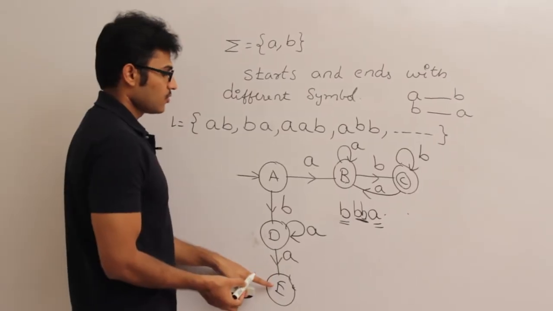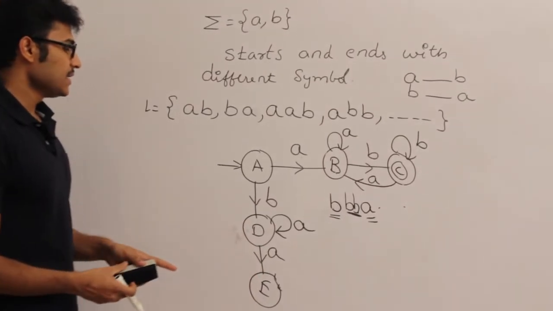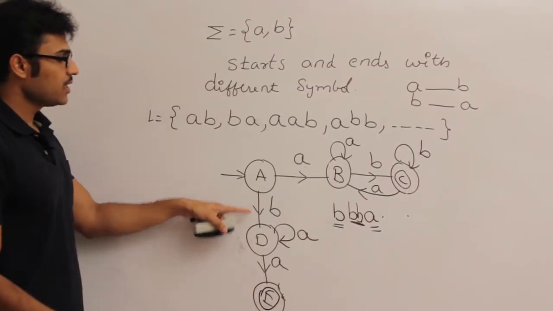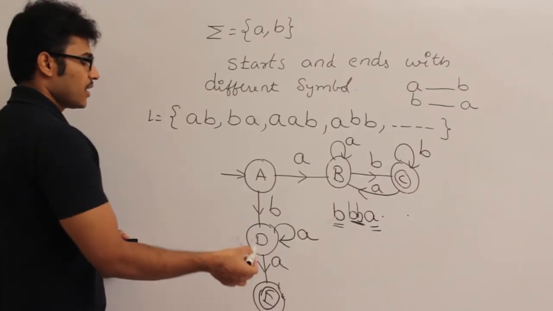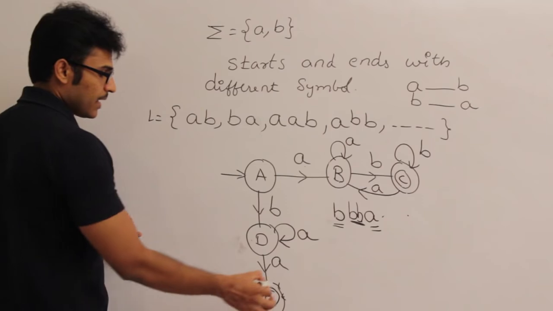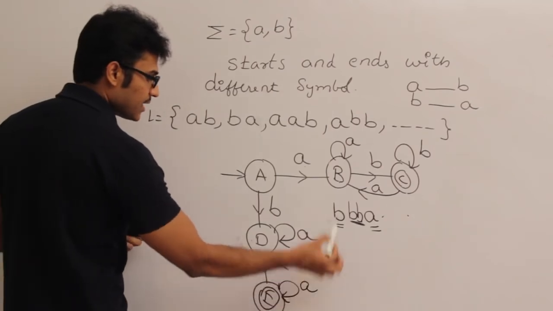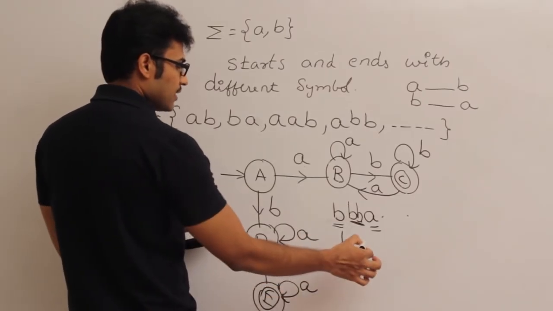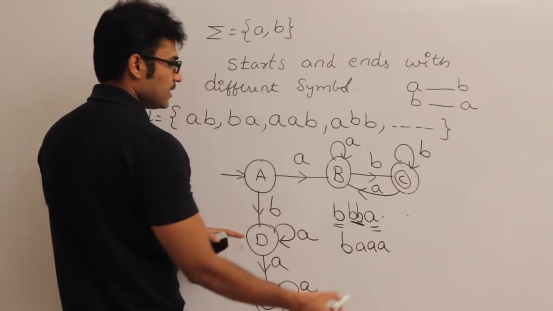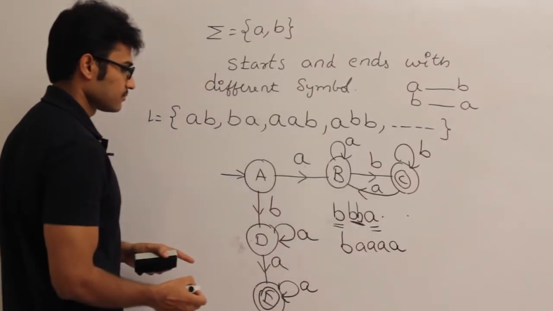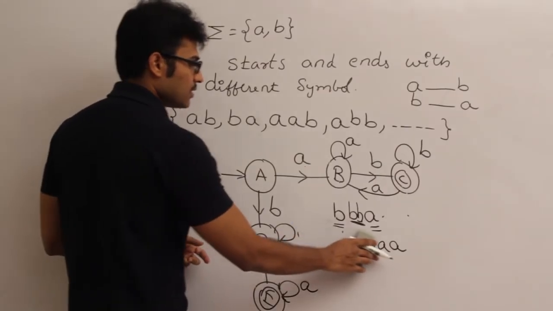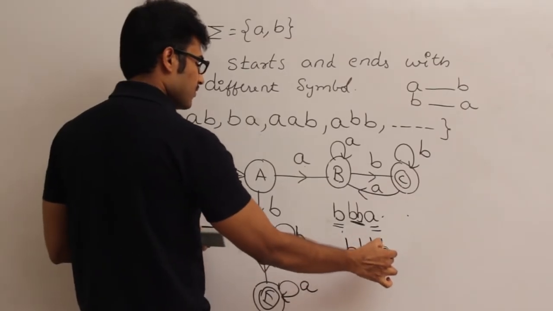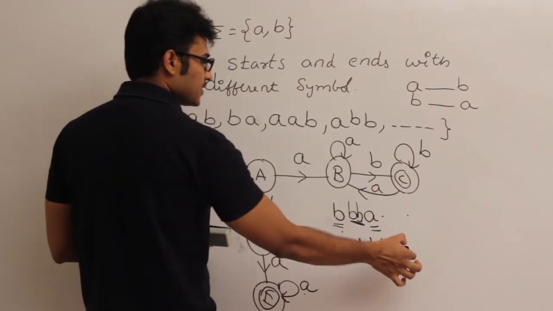Okay. Now what about E? We have reached E by seeing a. So E accepts the set of all strings which are starting with b and ending with a. So what can I do if I get a? Any number of a's, it is simply ending with a. Why? Because you have reached E by seeing b, after that any number of a's, and finally a. After this, any number of b's, ba followed by any number of a's. Yes, you are going to accept it.